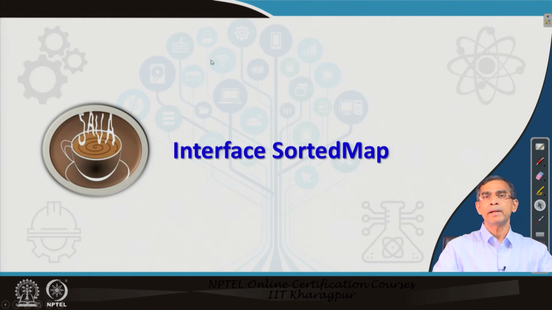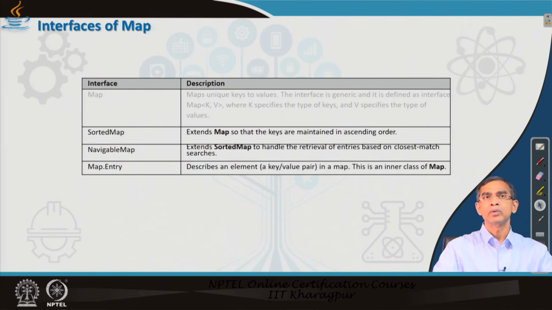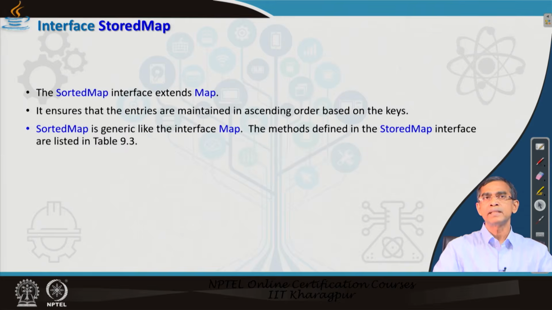Now, this is the map framework and the map interface, which is the parent interface, and there is another one called the SortedMap, which inherits the Map interface itself. As I told you, the SortedMap is similar to the Map, but it stores the elements internally in a sorted fashion. You do not have to bother about how to store.